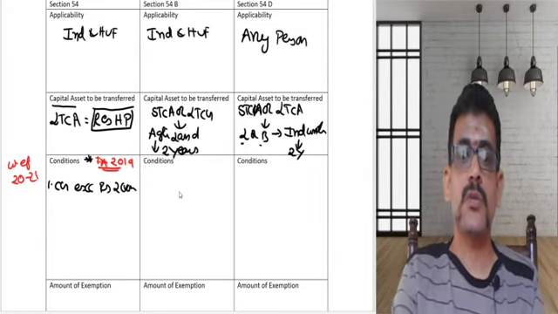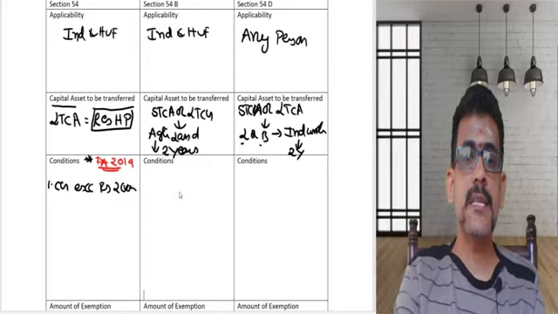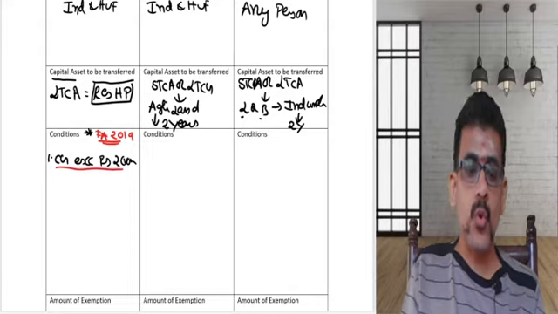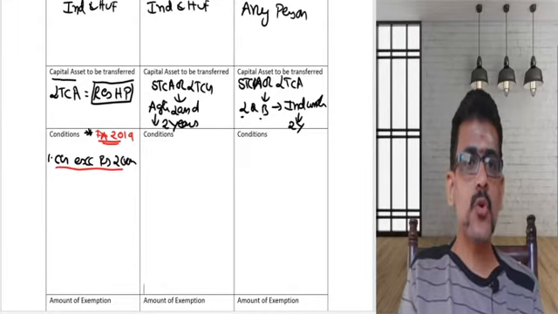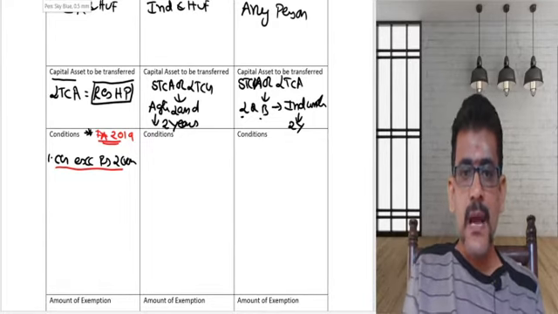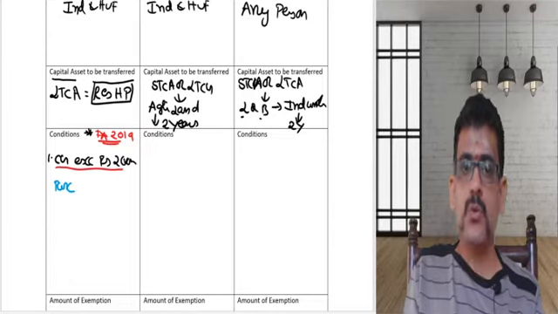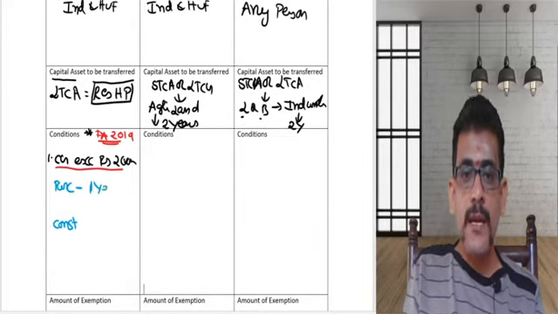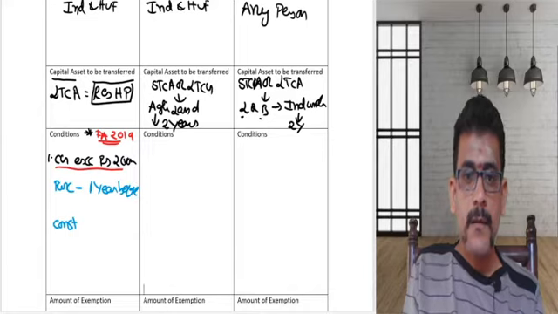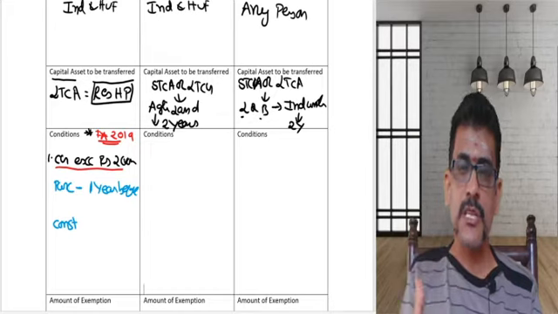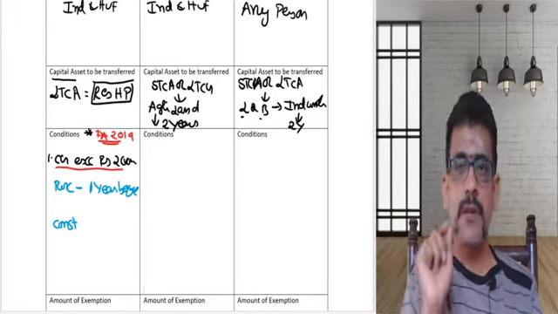Now let us try to see, when the capital gain exceeds 2 crores, what are the consequences? There is no problem, old provision itself. That means what the act says, either you can purchase the house or you can construct the house. If you want to purchase, you can purchase 1 year before the date of transfer. I will explain with the date so that we can easily understand this provision.